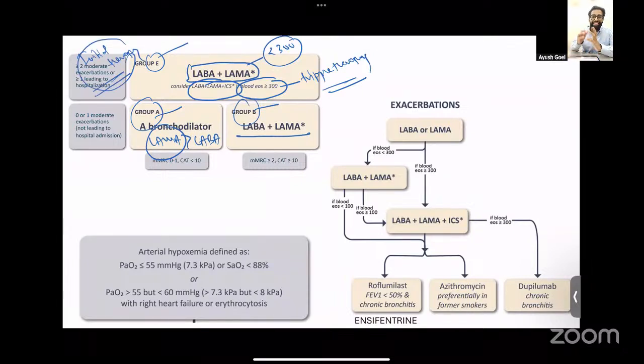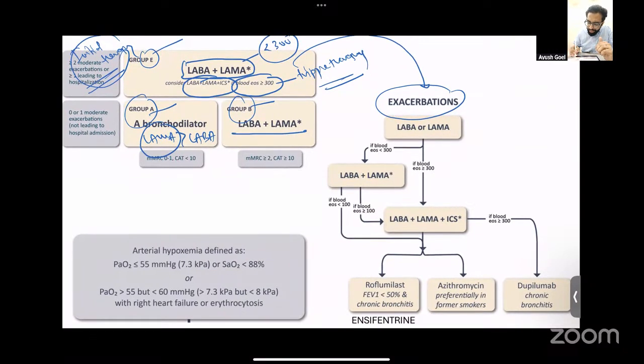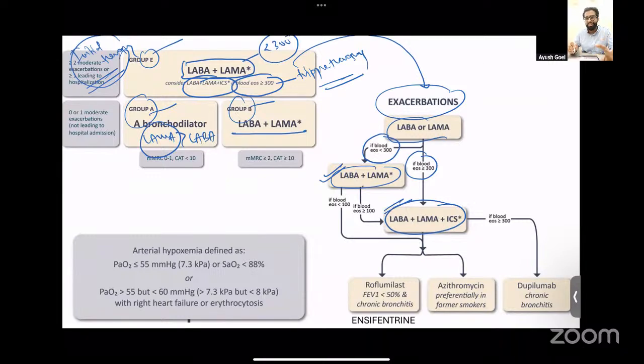So now that you have initiated therapy, if the patient is coming to you with recurrent exacerbations despite initial therapy, how do you proceed? Most of your patients are going to be on a combination of LABA plus LAMA. If the patient has an AEC of more than 300, then as we saw, directly the patient should be given a triple combination therapy. If the AEC is less than 300, then initially you try with a double combination therapy without ICS. If after a double combination therapy, the patient still has exacerbations, then you again look at the AEC.